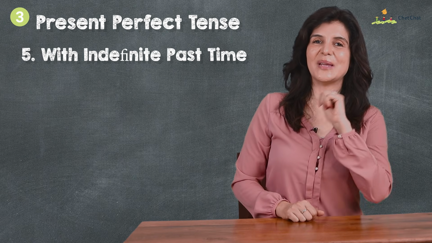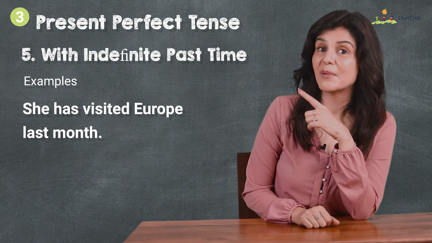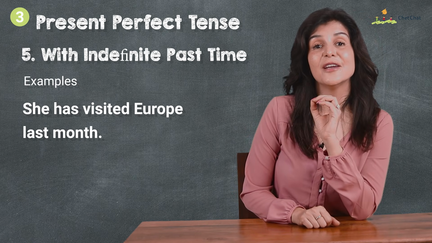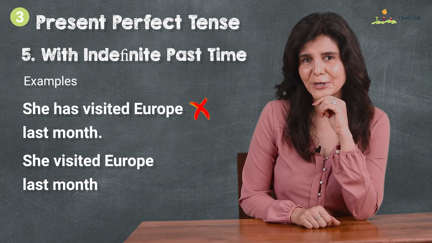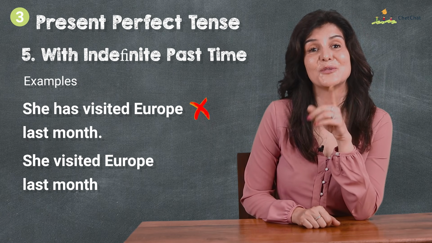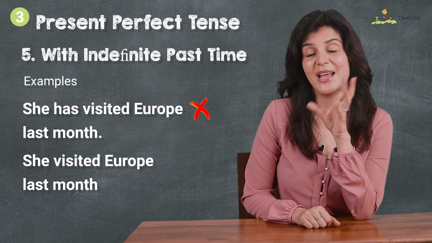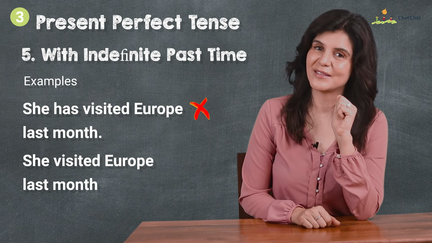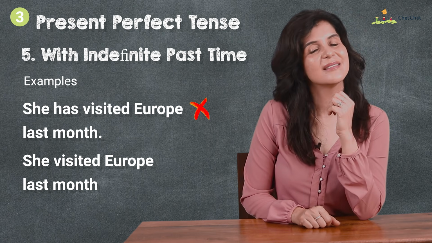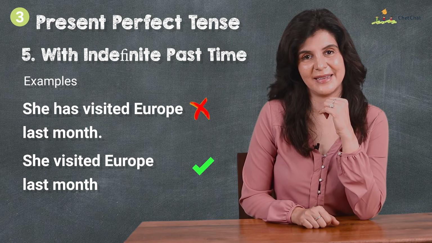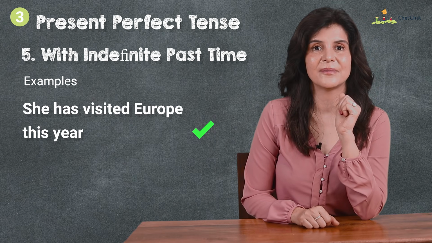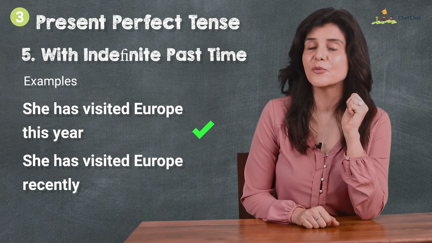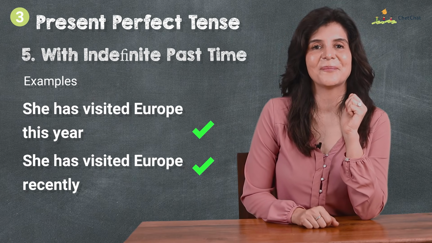What is the difference between she has visited Europe last month and she visited Europe last month? The first one is incorrect. Present perfect tense cannot be used with finished time periods. We need to use simple past for that. The second one is correct. Simple past tense. She has visited Europe this year is correct. She has visited Europe recently is correct.